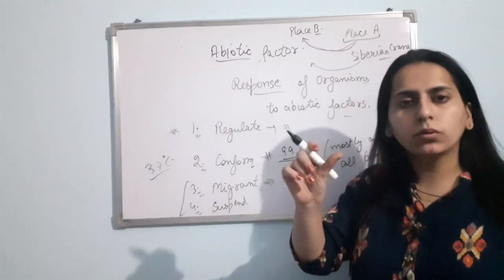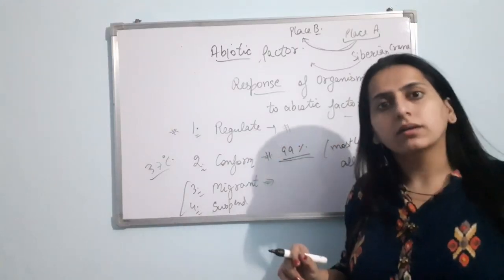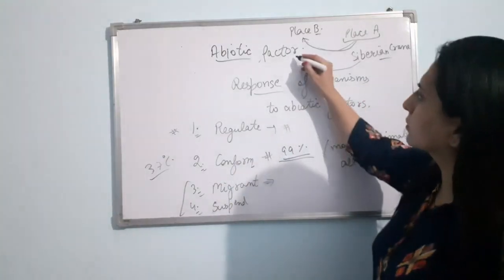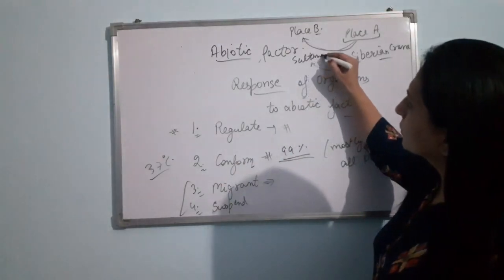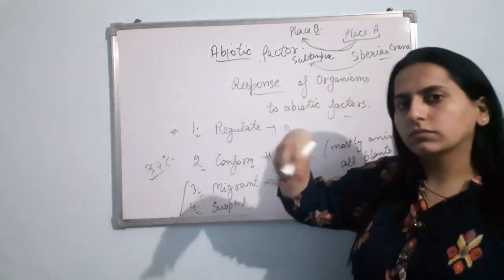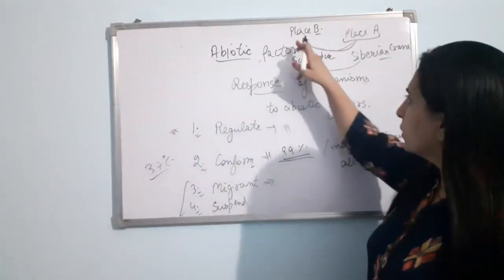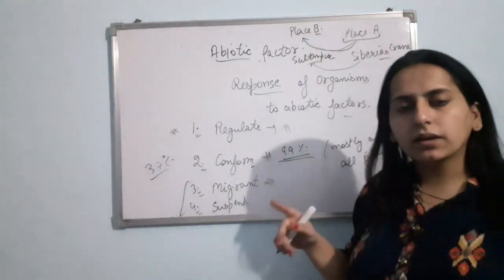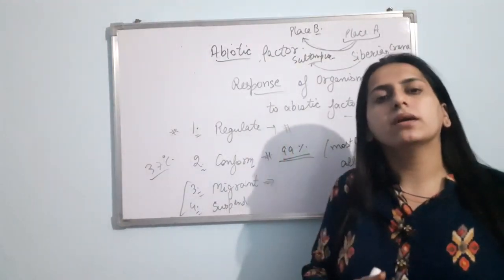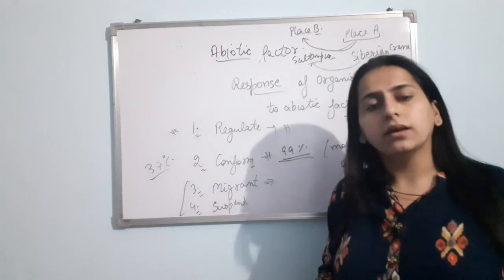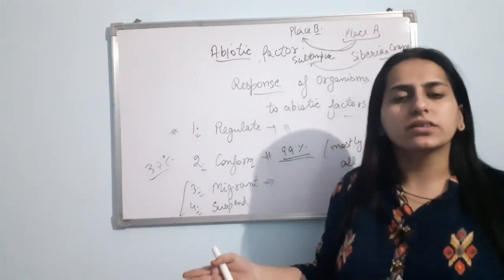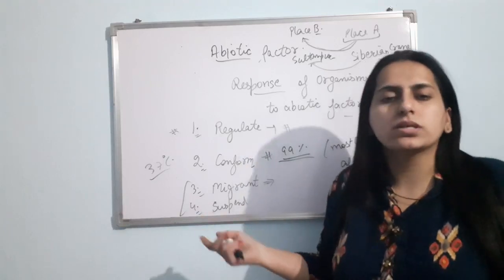There is Keoladeo National Park in Bharatpur, Rajasthan. This bird migrates to that place. And when the winters are over, the bird again migrates to Siberia. Is that fine? The Siberian crane migrates from Siberia to Bharatpur in Rajasthan, and when suitable conditions are there, it again migrates to Siberia.